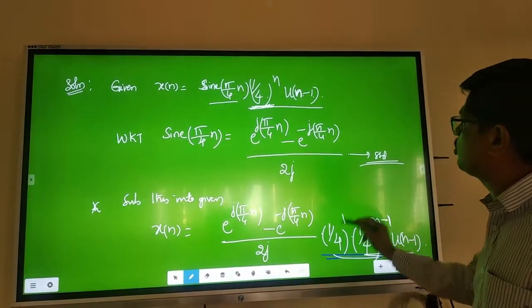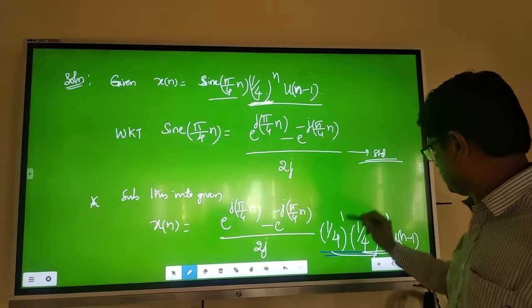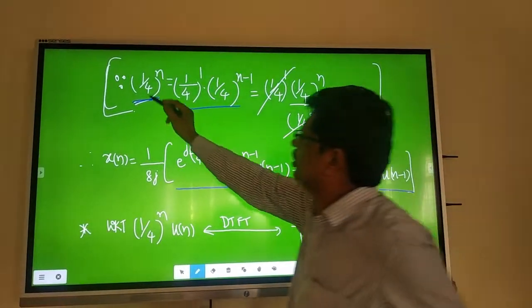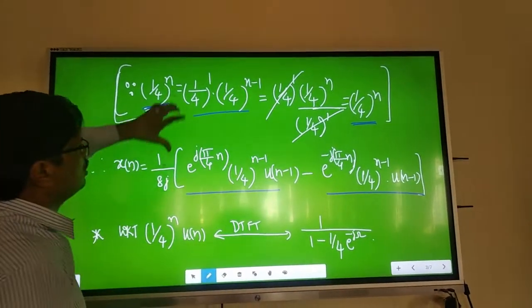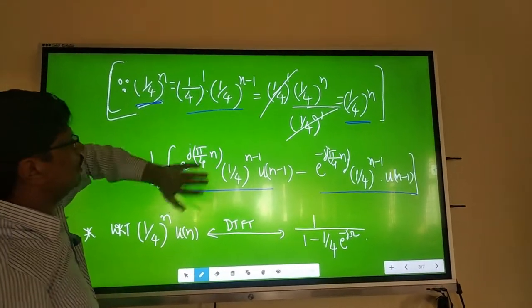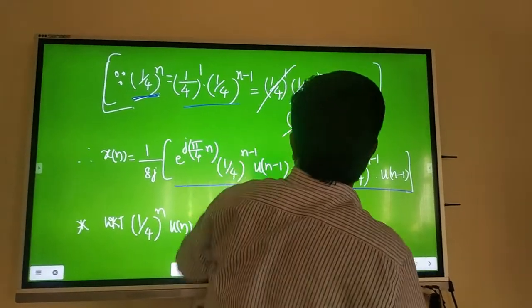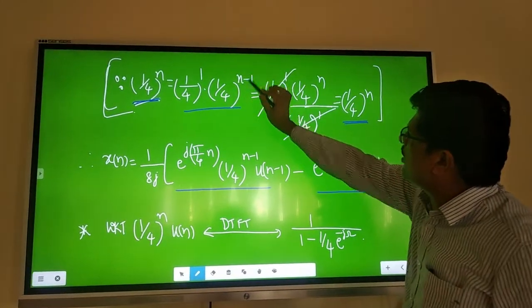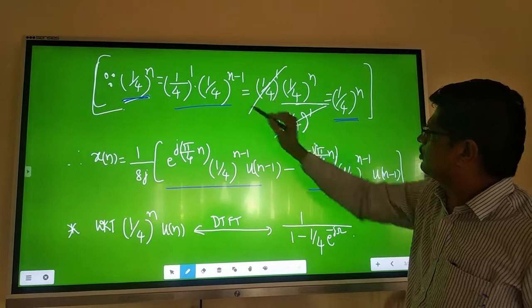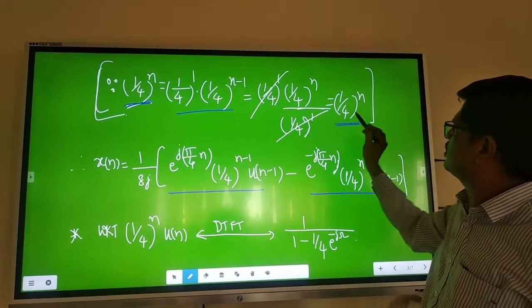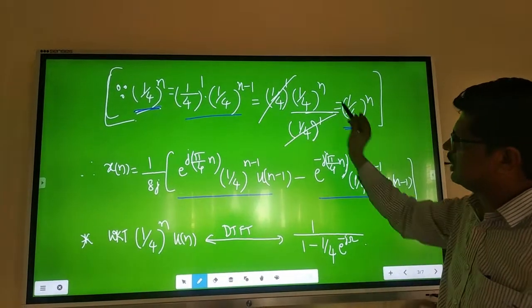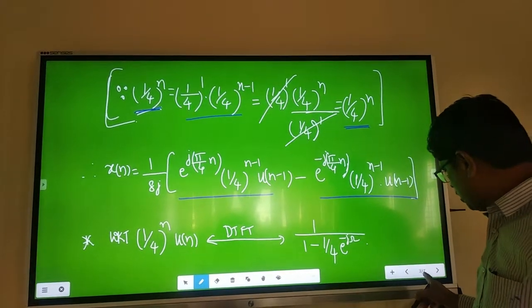This 1 by 4 to the power n, how I am doing this into this, I am showing here. See, this 1 by 4 to the power n is expanded as 1 by 4 to the power 1 into 1 by 4 to the power n minus 1. This 1 by 4 to the power 1 into 1 by 4 to the power n by 1 by 4 to the power 1, this gets cancelled, you will get this. That's all. I have shown that the simplification is done.